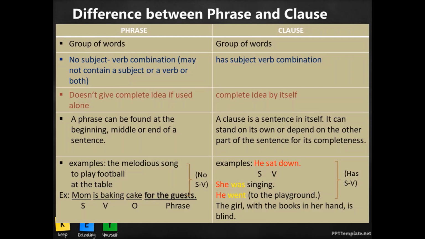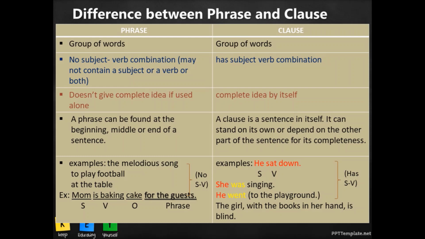"She was singing." Again, a subject-verb combination. Keep this in mind when identifying phrases and clauses. Phrases have no subject-verb combination, so look for the verb first in the group of words. If it has a verb, you can be sure that it is not a phrase but a clause.